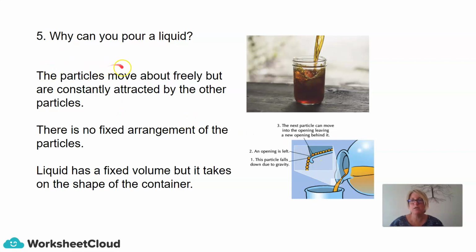So the particles move about freely, but are constantly attracted by the other particles. There is no fixed arrangement of the particles, but liquid does have a fixed volume. Just remember that it takes the shape of the container that it's in.